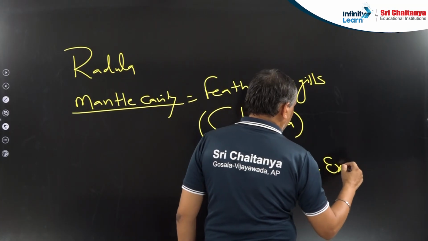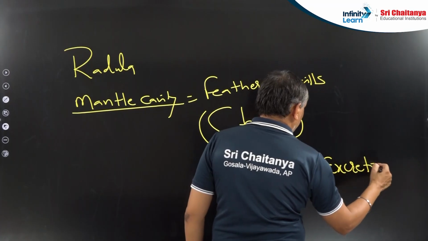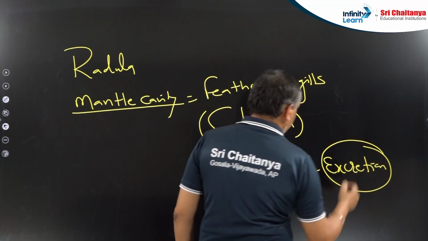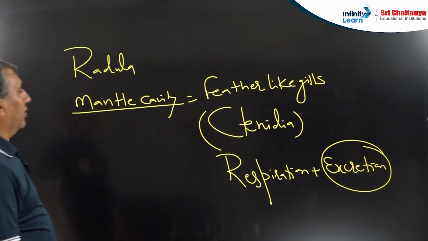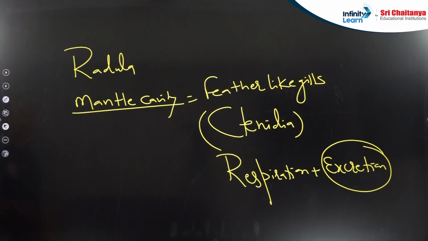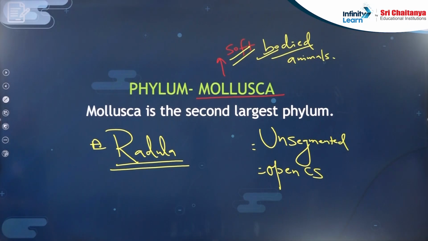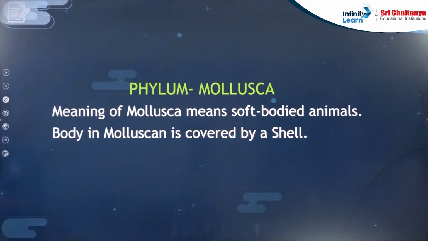If you read NCERT carefully, they have given that ctenidia are related with excretion also. So this is one very important mantle cavity, with the feather-like gills.